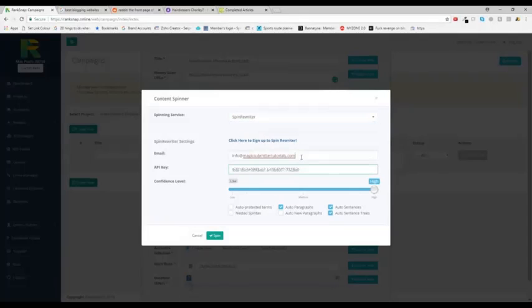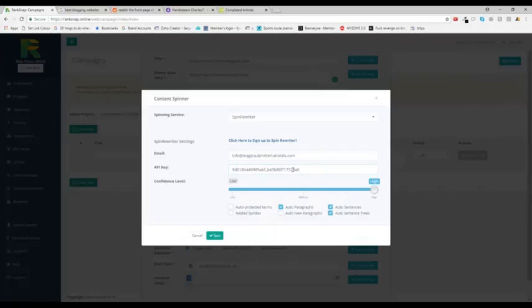This is clearly showing my API and email, but at the end of this webinar, I will be changing that API key. So I'd like to think none of you would steal it, but there's probably going to be a couple of people that'll pause the recording or take a screenshot. But luckily for me, Spin Rewriter allows me to change my API.